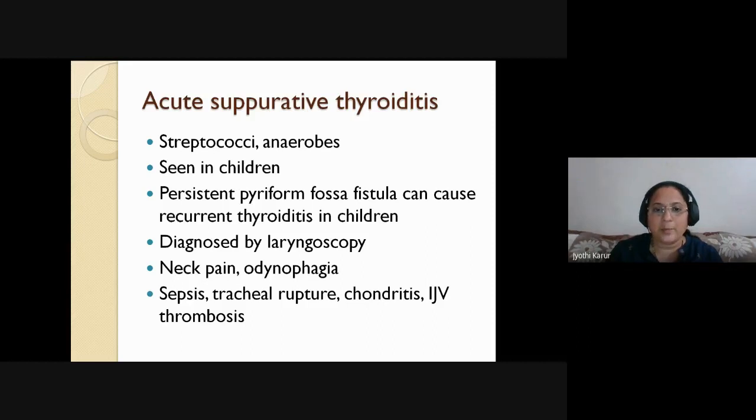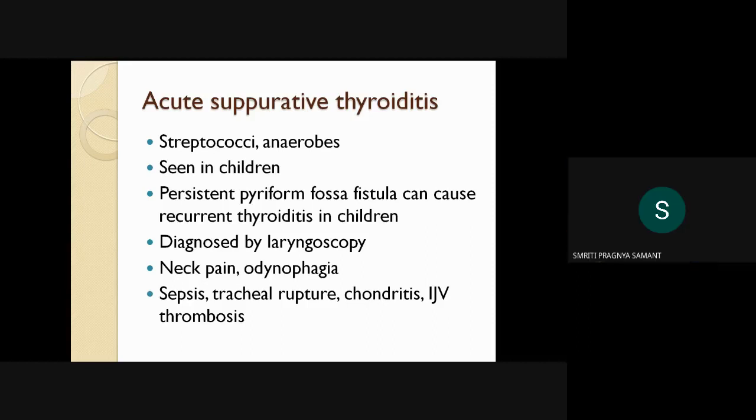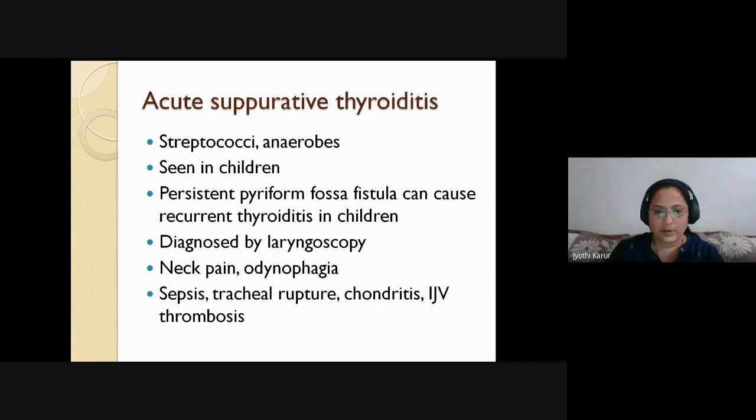Suppose there are certain congenital anomalies. There is persistent pyriform fossa fistula. So that can cause recurrent thyroiditis in children. It is often diagnosed by laryngoscopy.